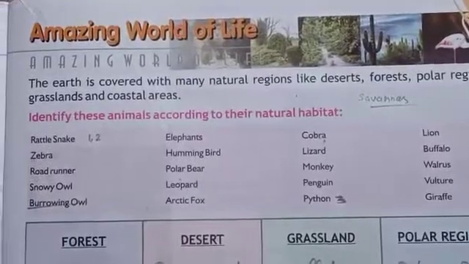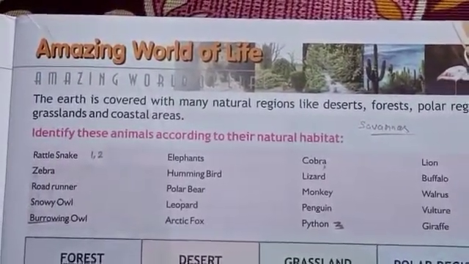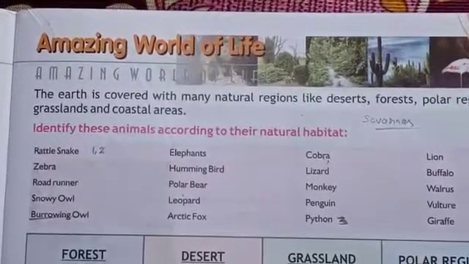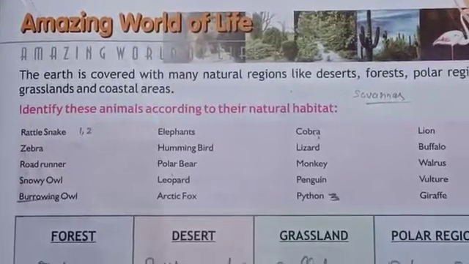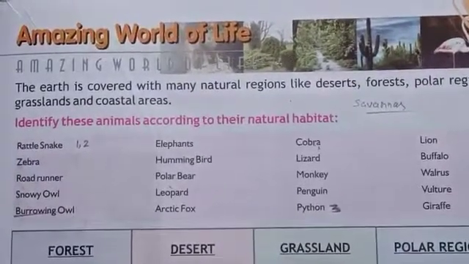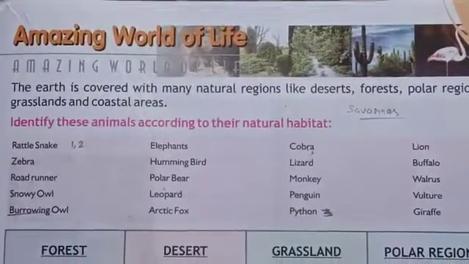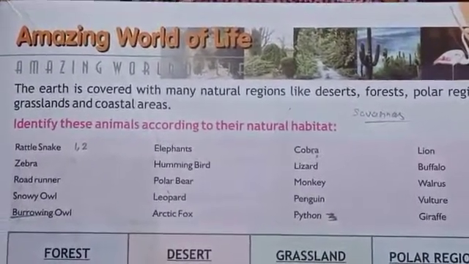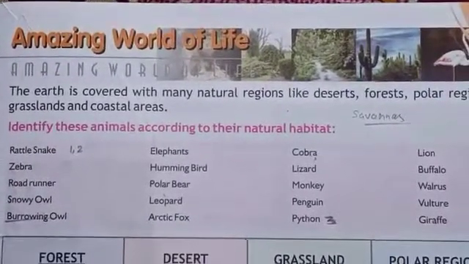The specific natural habitat of the cobra is grassland. Next, lizard in desert. Monkey in forest. Then penguin in polar region. Then python in grassland. Lion, forest.